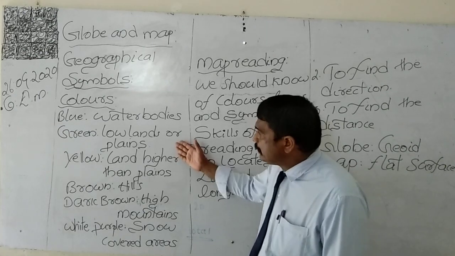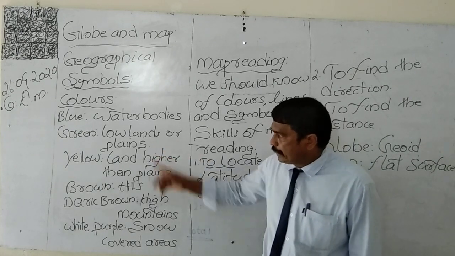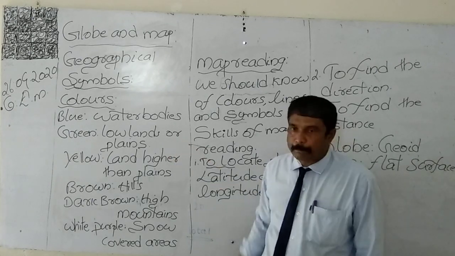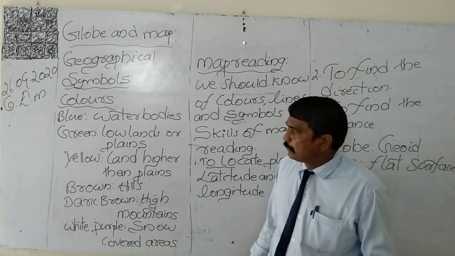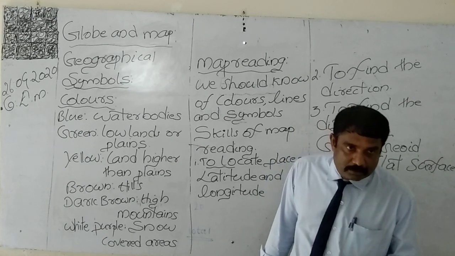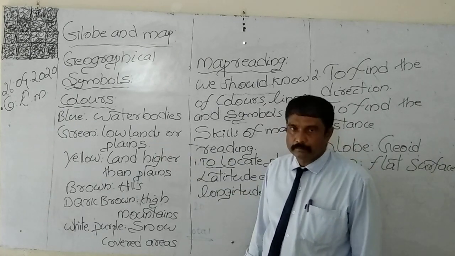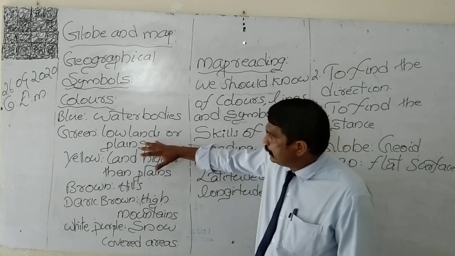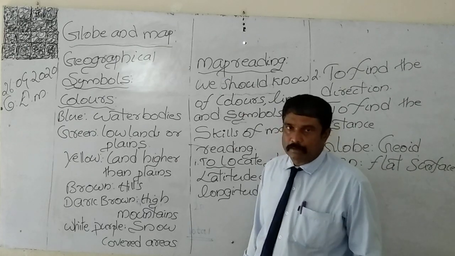Another one is green color. Lowlands or plain lands are marked in green color. That means on the surface of the earth we can see enough plain land, and those plain lands are marked in green color.